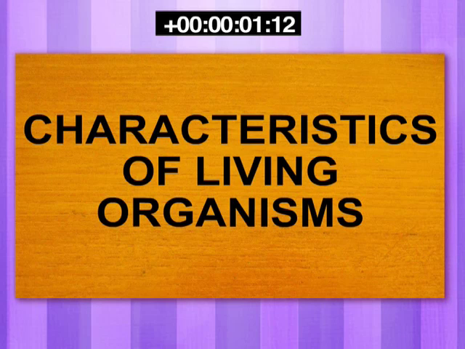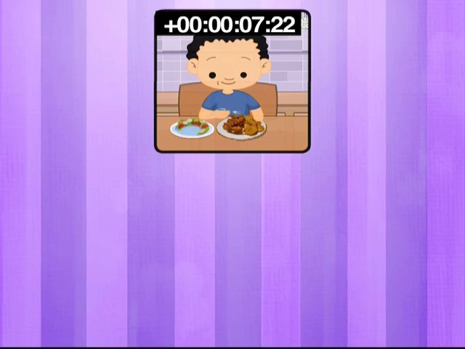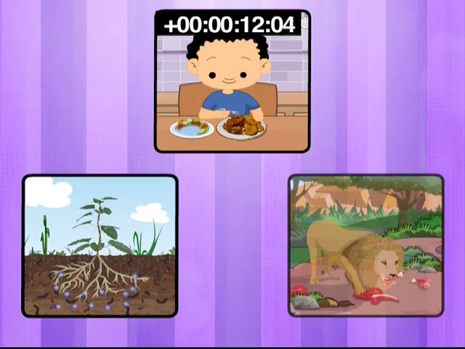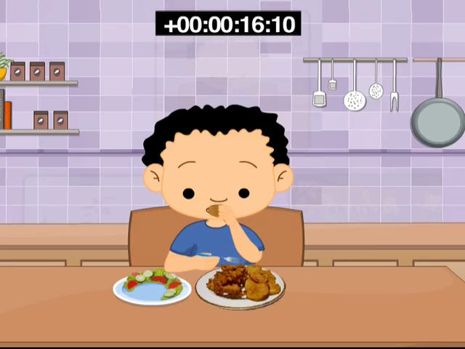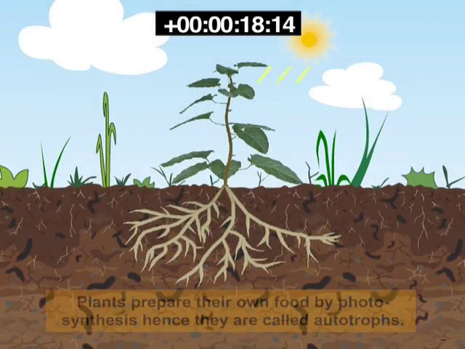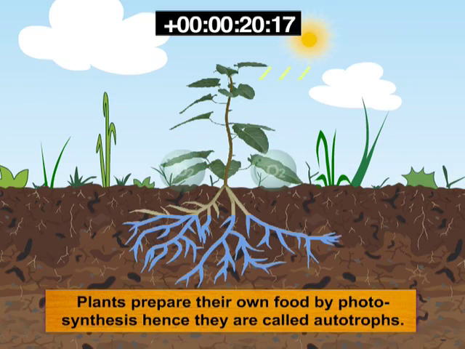In this module, you will learn about the characteristics of living organisms. Food. All living things need it, be it humans, plants or animals. Humans obtain food from different plants and animals. Plants prepare their own food by trapping the sun's energy through a process called photosynthesis. They are hence called autotrophs.